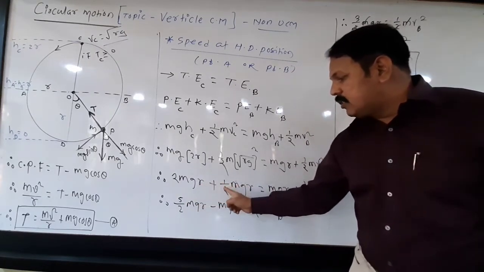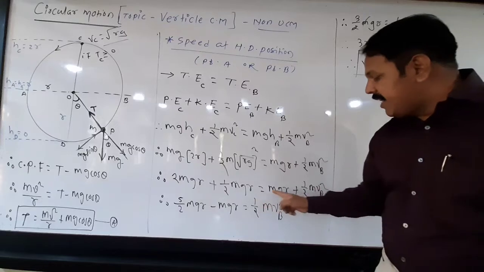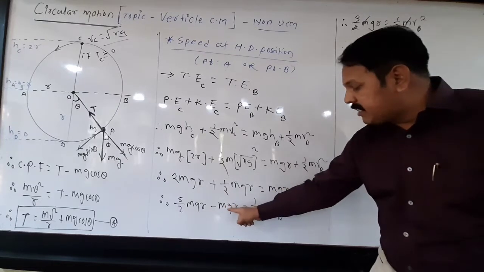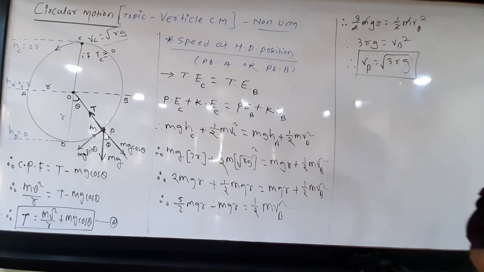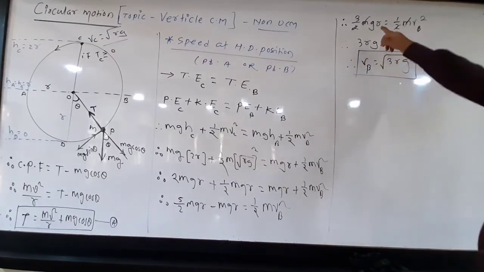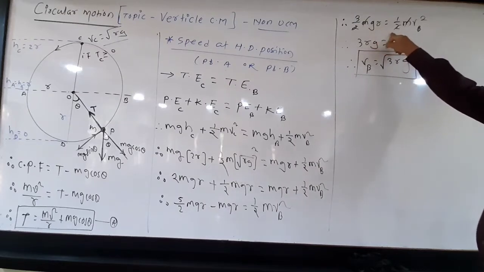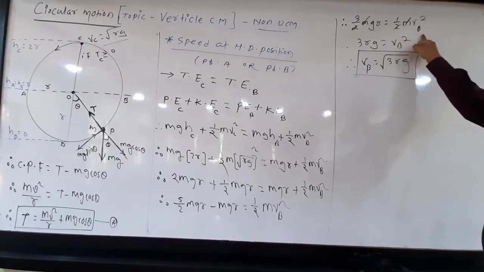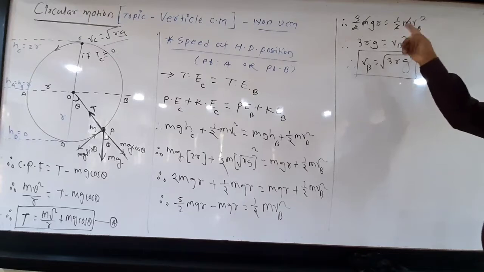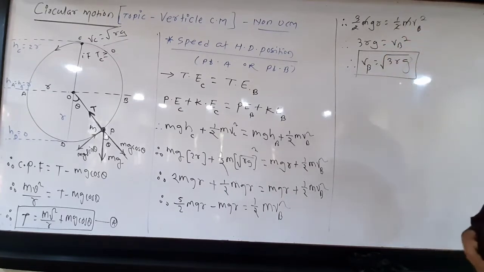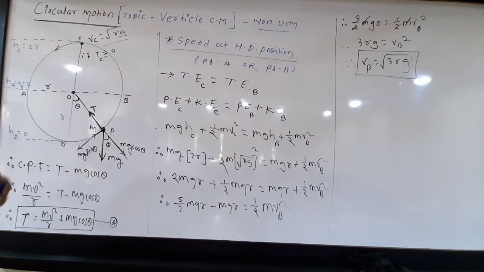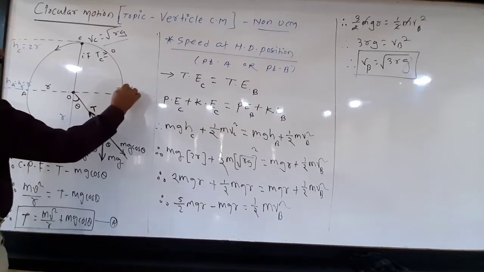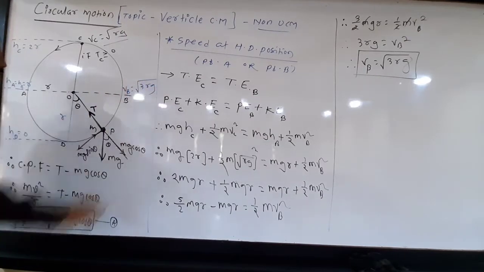5 by 2 mgr, minus this mgr taken to the left-hand side, will be mgr equal to 1 by 2 m Vb squared. 5 by 2 minus 1 is 3 by 2. So 3 by 2 mgr is equal to 1 by 2 m Vb squared. m from both sides gets cancelled, denominator 2 gets cancelled, 3rg equals Vb squared, or Vb equals under root 3rg. So what is the limiting speed at the horizontal diameter position? Vb is equal to under root 3rg.